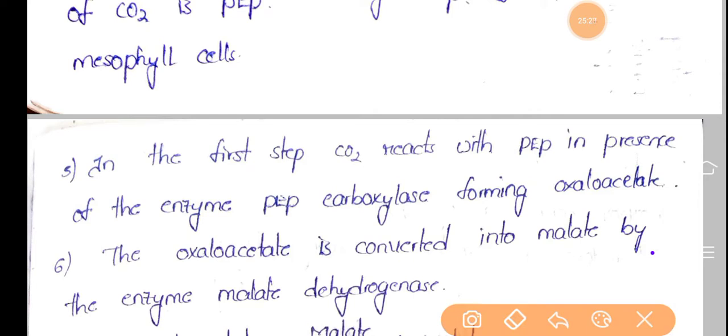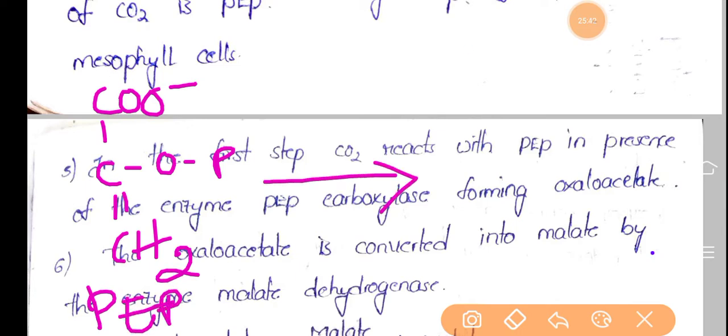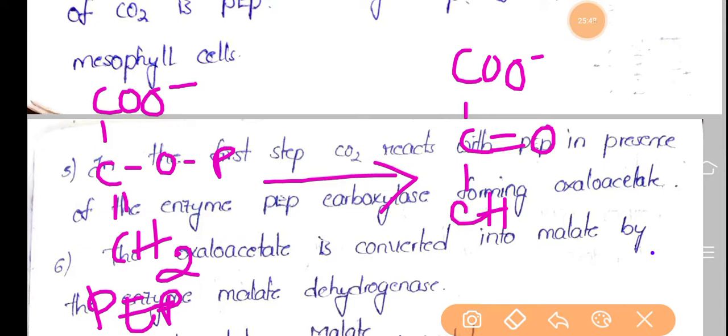COO minus C-O-P double bond CH2 is phosphoenol pyruvate. This is converted into OAA, that is COO minus C double bond O CH2 COO minus.